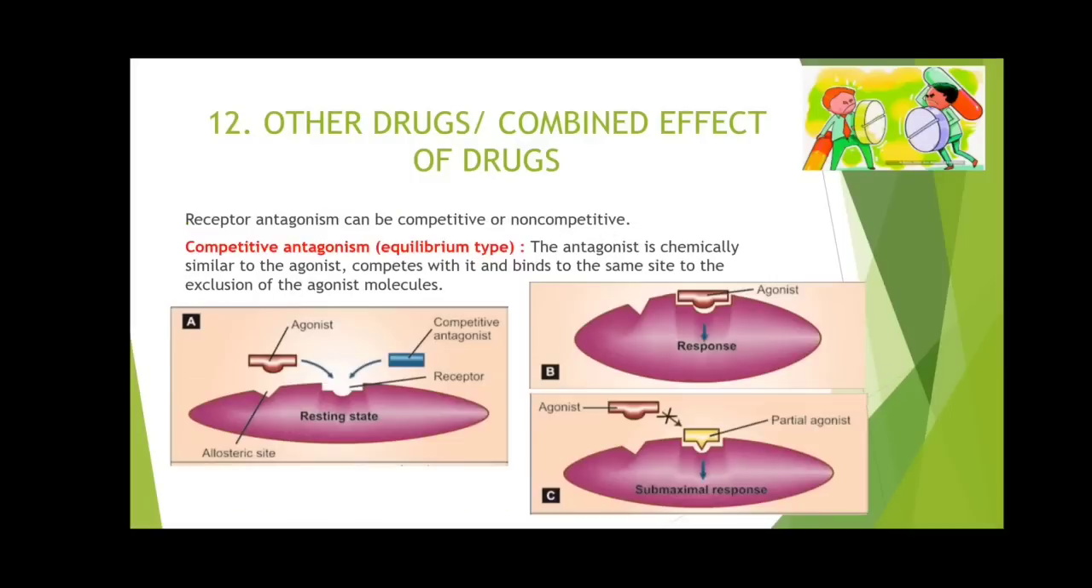So previously what we found, as you can see in figure A, is that there is a receptor, okay, and the agonist and competitive antagonist both compete for the same binding site. In figure B, you can see that whenever an agonist binds with the receptor, a response is produced. In figure C, in presence of a partial agonist, it also competes with the agonist. It itself binds with the receptor and a submaximal response is produced.